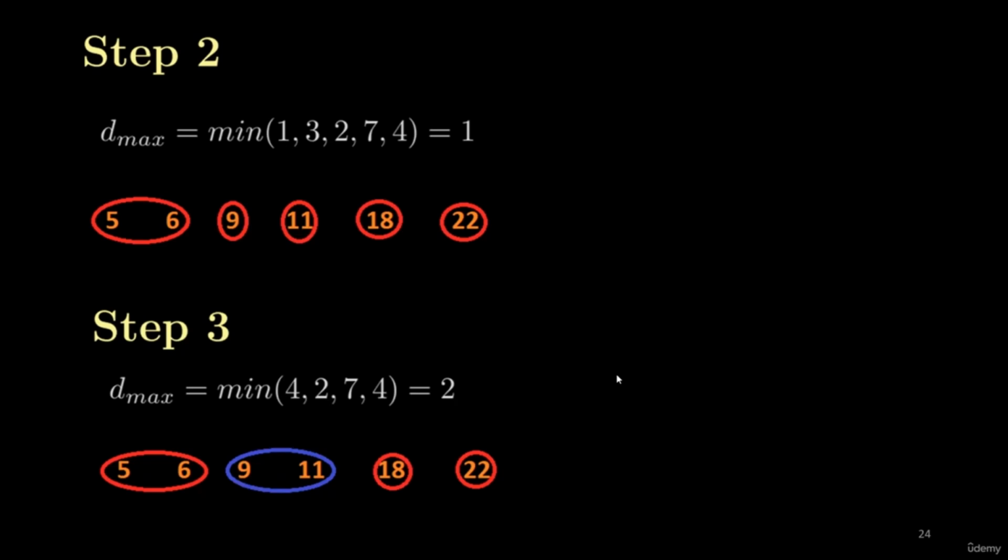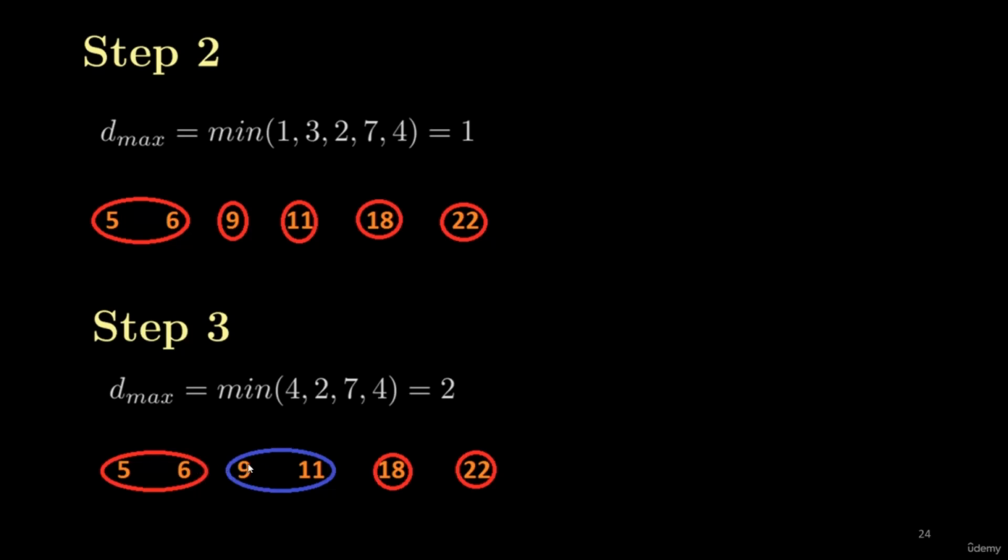Step 4 will start by calculating the maximum distance between the clusters. Now I have 4 clusters. 4 clusters means now I will have 3 distances in the next set. So calculate the maximum distance. Now here the clusters are merging, so you have to be careful. The maximum distance between this red cluster and the blue cluster is 6. How is it 6? It is 11 minus 5. You have to be careful because you are making a set of maximum distances. And the maximum distance between these two clusters is 9. That is 18 minus 9.